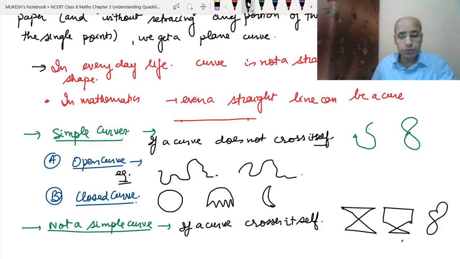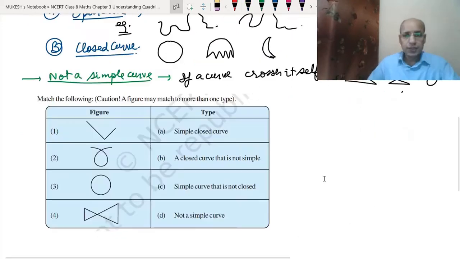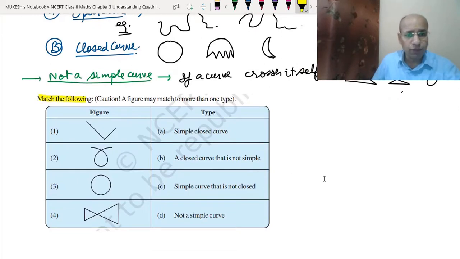So now let's do some examples which are given in the NCERT. Okay, see here in this one we have to match the following. Okay, we have to match simple curves and closed curves based on the knowledge that we have learned. Okay, now let's do the first one. So the first one, we have just two lines, so it is a curve, but these two lines are not touching each other, so we cannot say it is closed. So we can just call it a simple curve that is not closed.